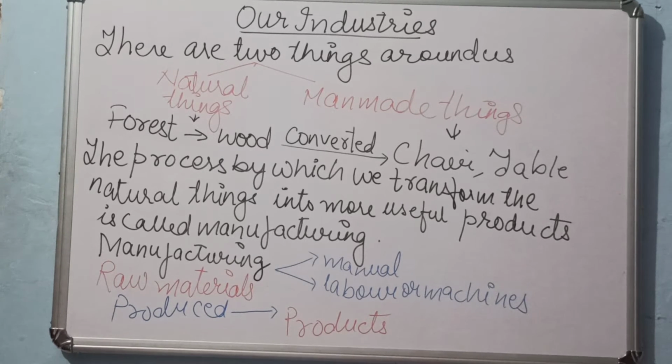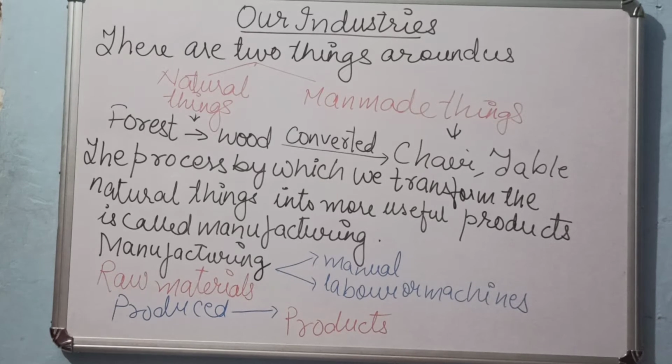So let's talk about how these things are made. For that we have to talk about Earth Industries, which is the name of a lesson. So let us know what these things are. There are two kinds of things around us. Number one, natural things. Number two, man-made things.